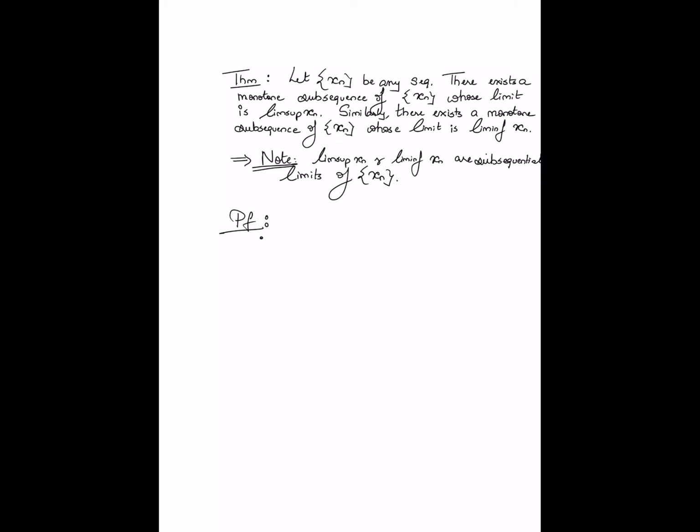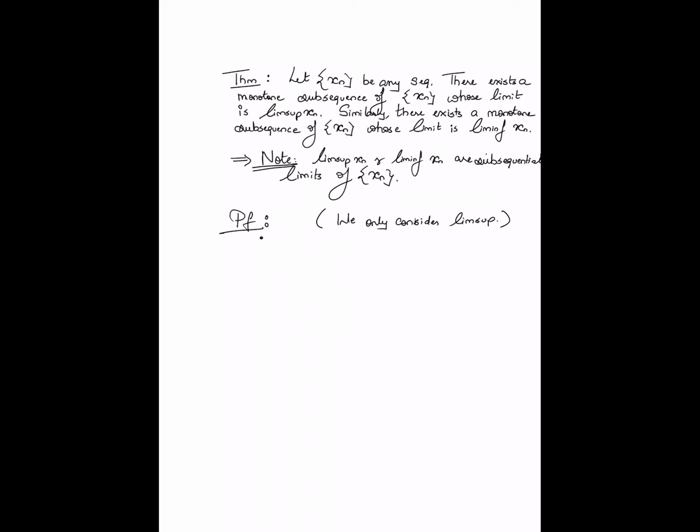All we are going to do is leverage that, because subsequential limits are precisely the set of possible limits of subsequences of a given sequence. I'm going to restrict my proof to the lim sup; the lim inf part is analogous, and can be left as an exercise.